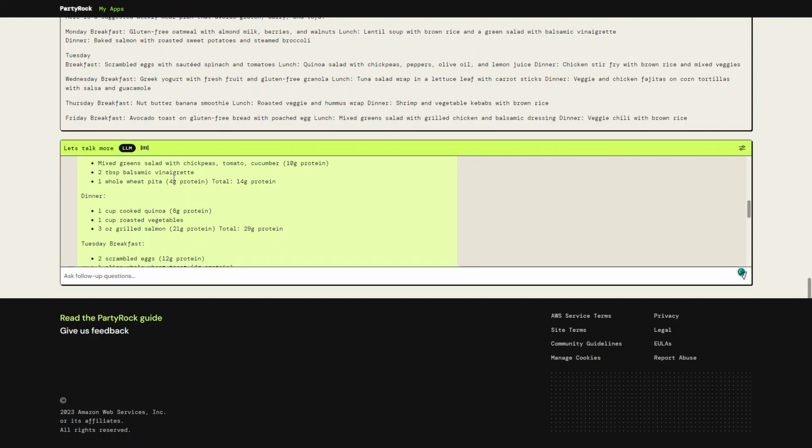These are just examples for some follow-up questions to modify or customize the results from the application. But I hope that this application gives you some ideas how to improve your health and how to build some suggestions for meals that can help you improve your health.